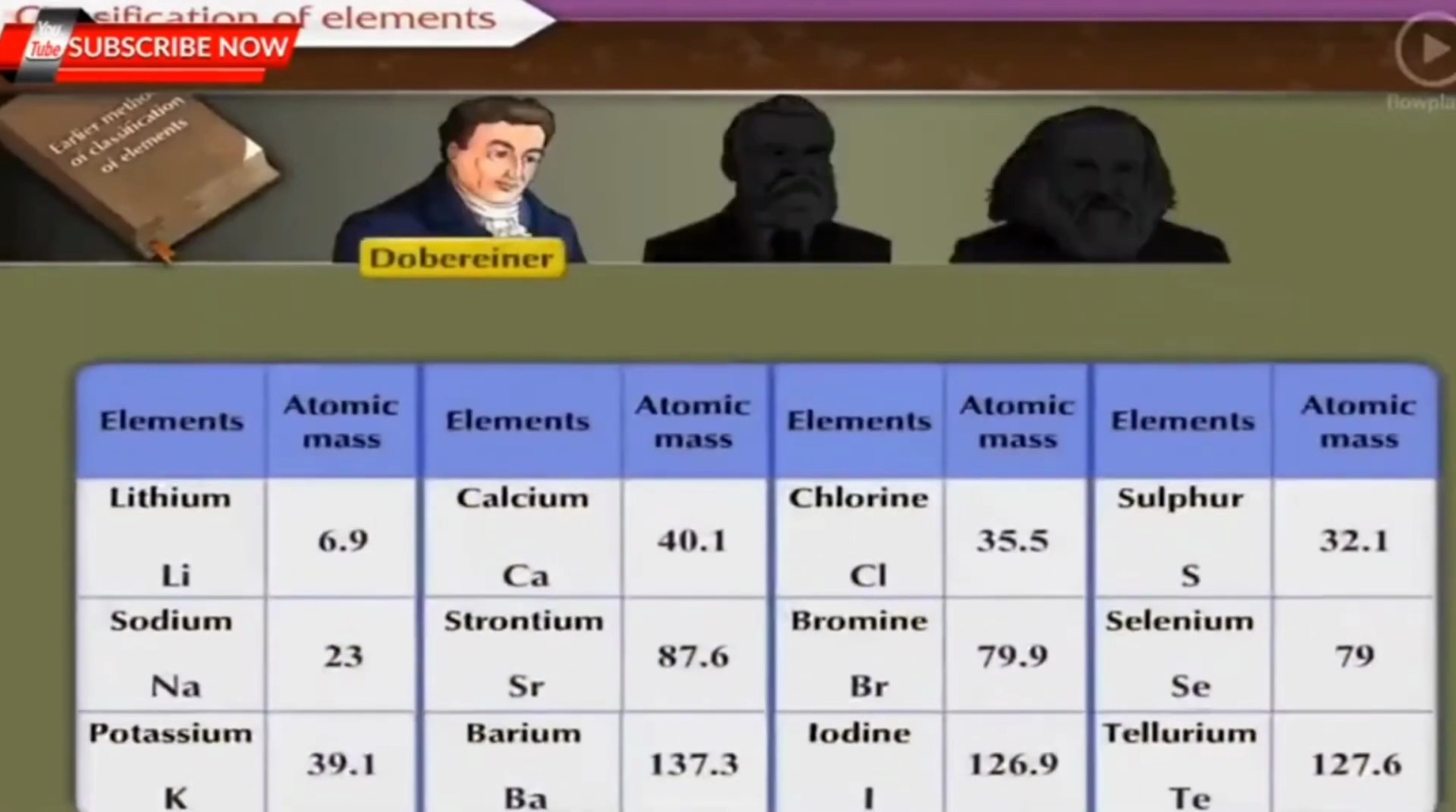Dobereiner was the first scientist who attempted to classify elements. Let us first understand more about this method of classification. Dobereiner's triads.